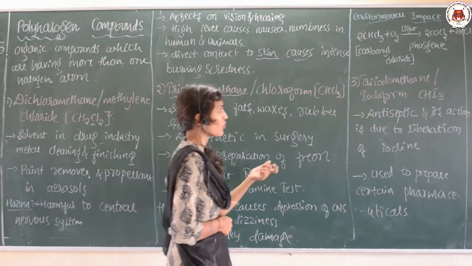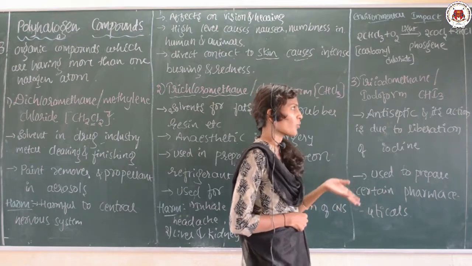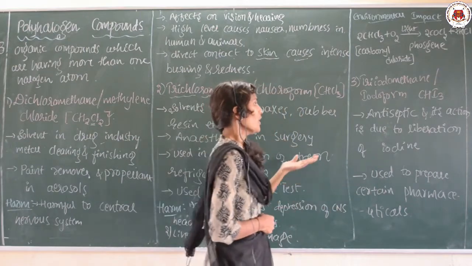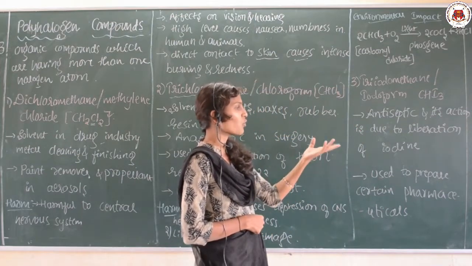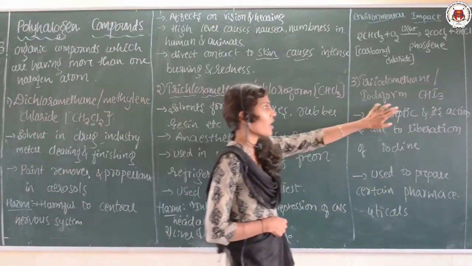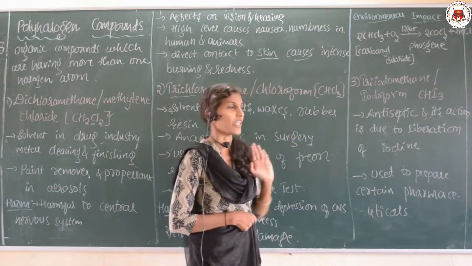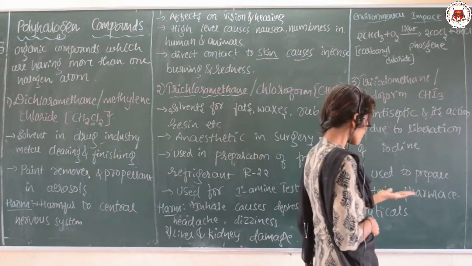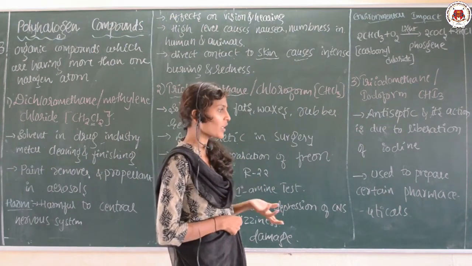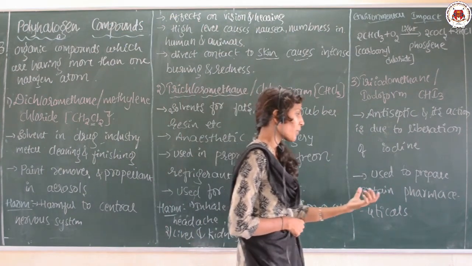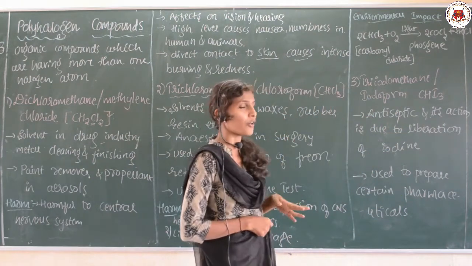One more polyhalogen compound is triiodomethane, also called iodoform, whose formula is CHI3. It is used as an antiseptic, and its antiseptic nature is due to the release of iodine. It is also used to prepare certain pharmaceutical products. In pharmacy we prepare many different types of compounds, and during the preparation of those pharmaceutical products we use iodoform or triiodomethane.